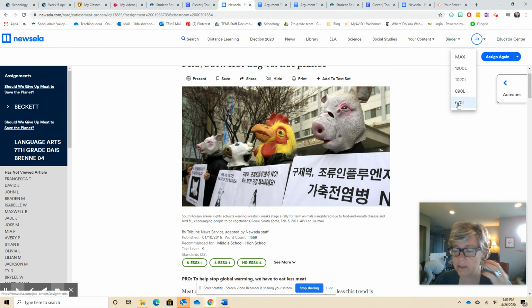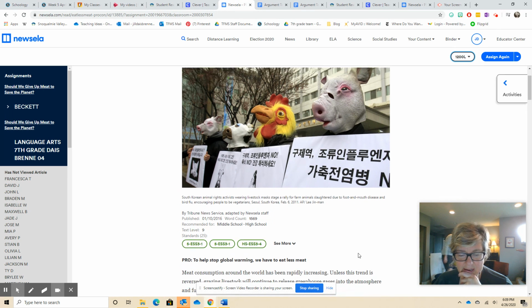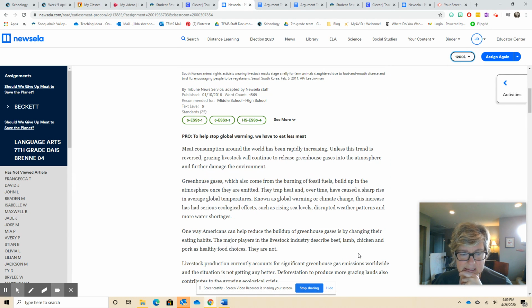If you are struggling a little bit and think you're not totally comprehending some of the words, go ahead and scroll. Choose one of these other lower reading levels. It is A-OK.